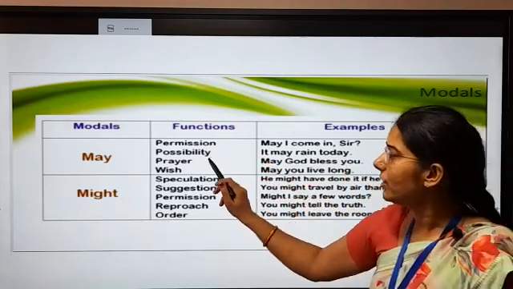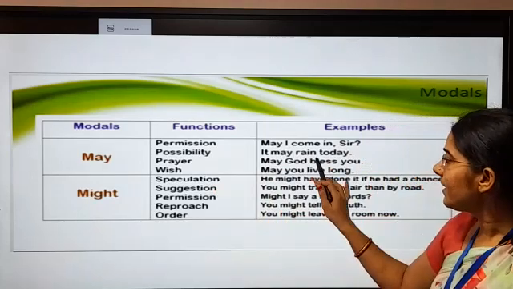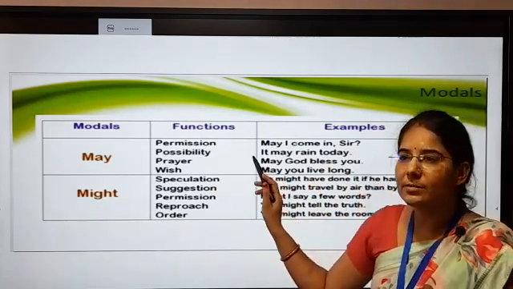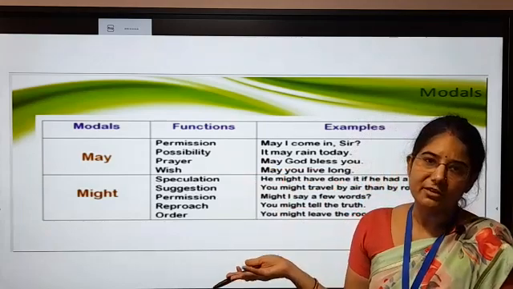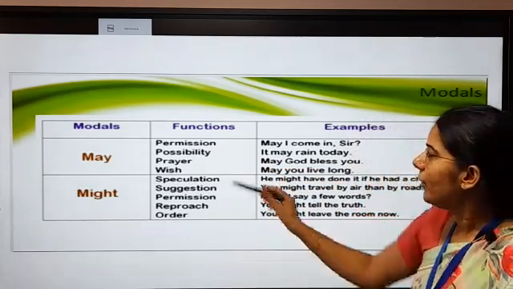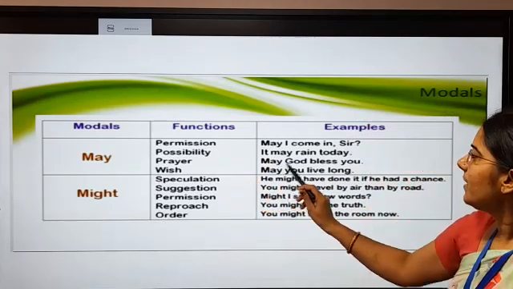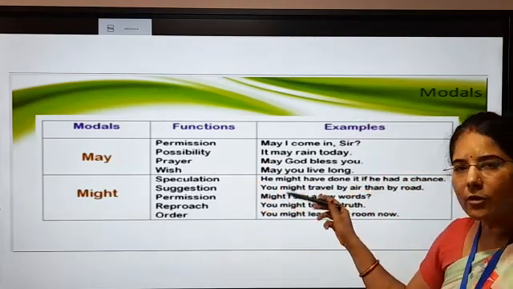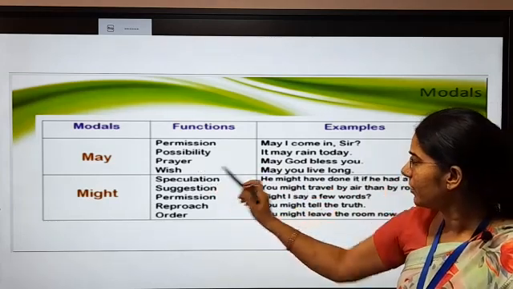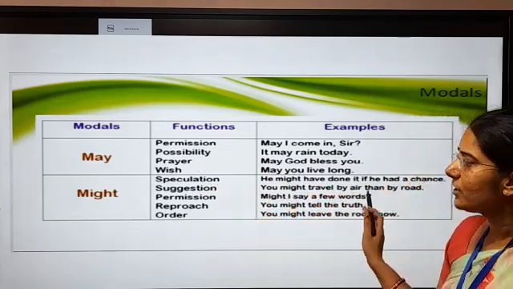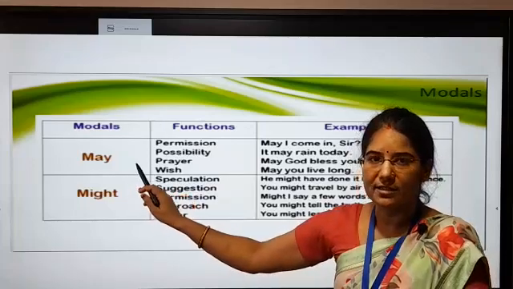Now for the possibility, it may rain today. It means there is a possibility, the sky is cloudy and you are saying it may rain today. Understood everyone? For prayer, may God bless you. It is also a kind of wish, may God bless you. And for the wish, may you live long. So these are the functions of may.